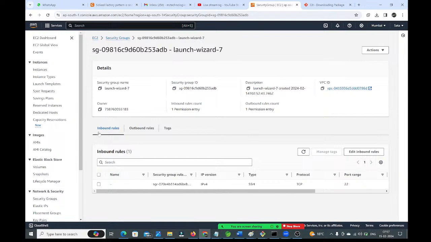Now here, we have inbound rules and outbound rules. What are these inbound rules and outbound rules? I will discuss that in the AWS sessions, where the network and security concepts are covered. At that time, I will talk about inbound rules and outbound rules. I want to check something here, guys.